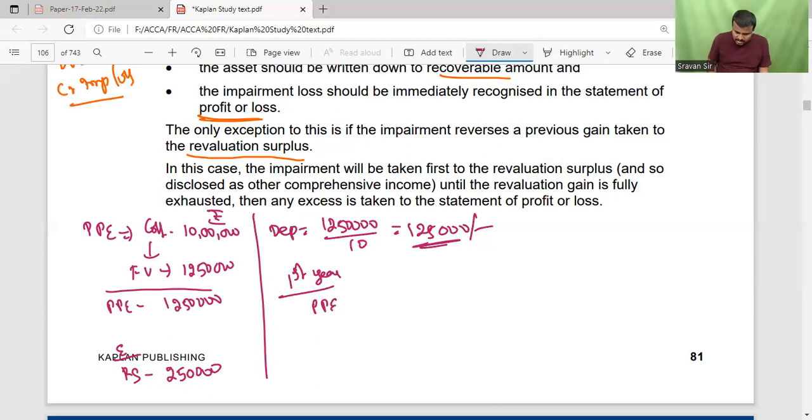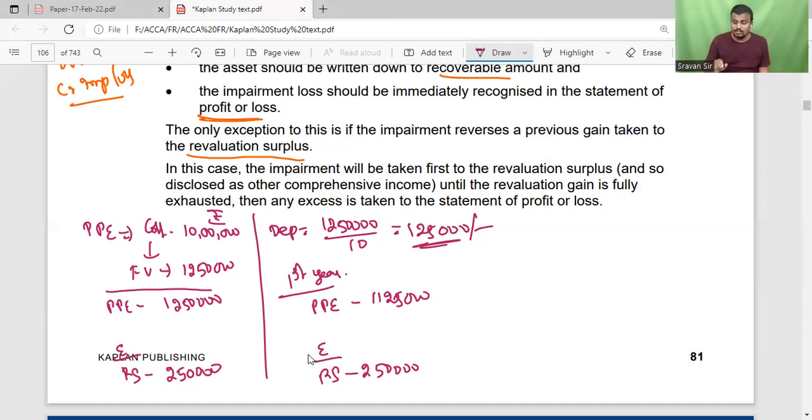So PPE is 12,50,000 minus 1,25,000 equal to 11,25,000, and the equity revaluation surplus is 2,50,000. Just assume that the depreciation is completely transferred to P&L without being adjusted to the revaluation surplus.